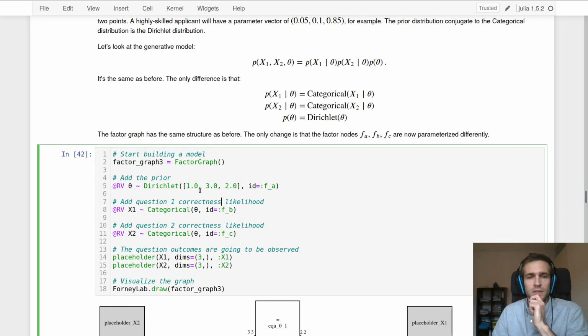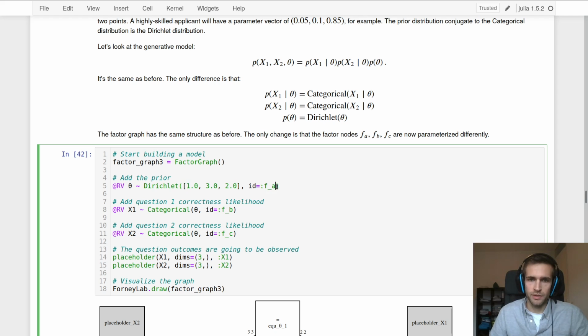And so the concentration parameters tell you what the probability is of getting a certain score before you've observed the data. So we're going to put a prior on this situation where with relatively high probability, the interviewee gets a score of 1, then a score of 2, and then a score of 0.